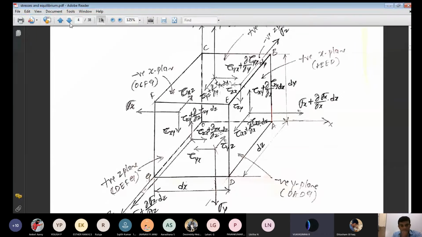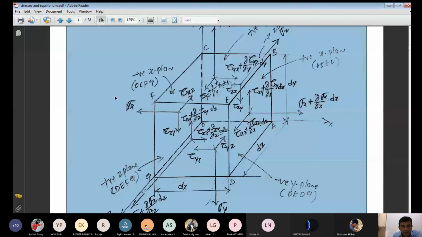Okay, now first we consider the negative x-plane, that is O, C, F, G, right? If you consider the negative x-plane, from the center of the plane, what are the forces acting on the three-dimensional geometry? It may be a body force, next a traction force, and another one a point load. Due to that, stresses are induced here in the negative x-plane, on the negative x axis.